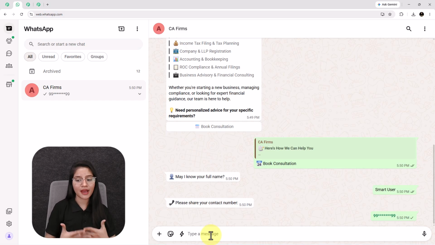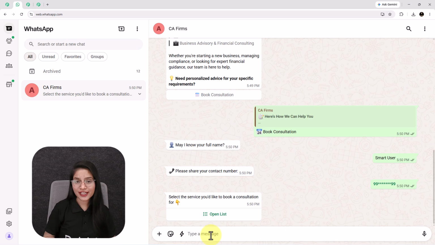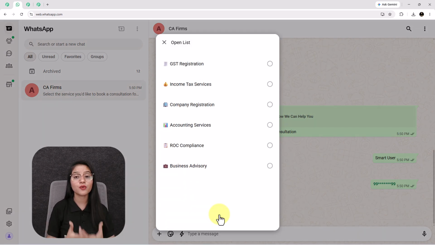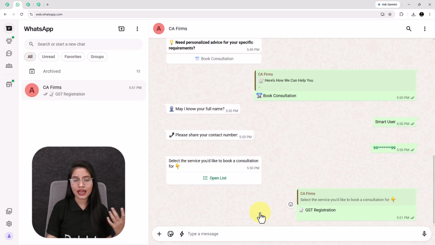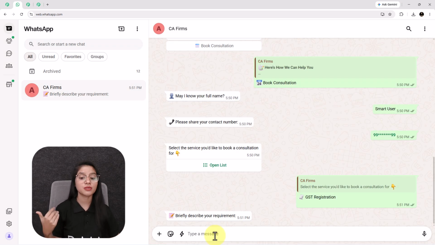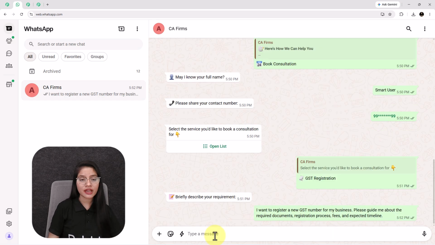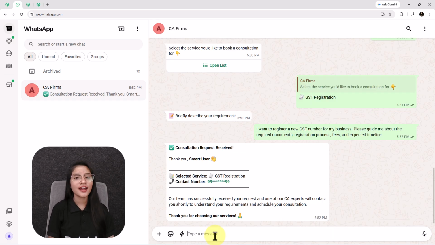Next I am sharing my contact number. After that you will see it ask me to select the service I'd like to book a consultation for, including one option in the form of a list. Once I click on it, it will provide me multiple types of services. Let's say I want to book a consultation for GST registration service, so I am selecting that option. Next it is asking me to briefly describe my requirements, so I replied to this as well, and then you will see I have received a consultation request received message from the bot.